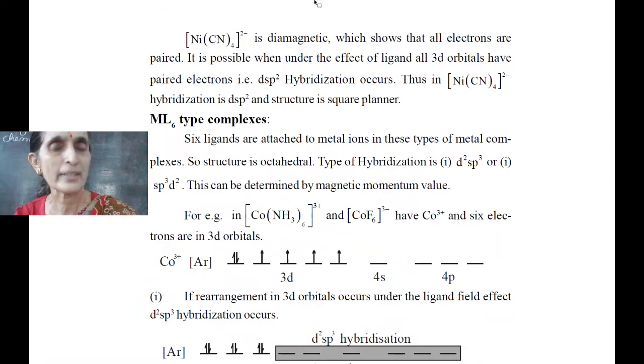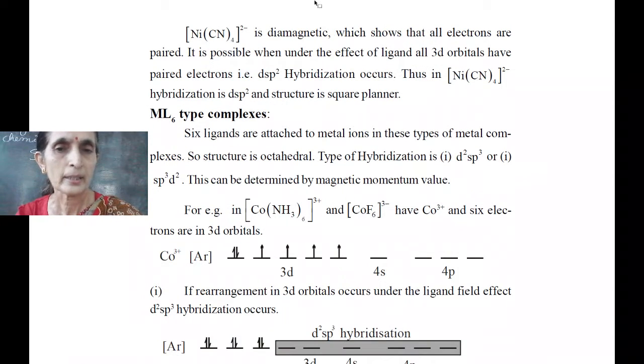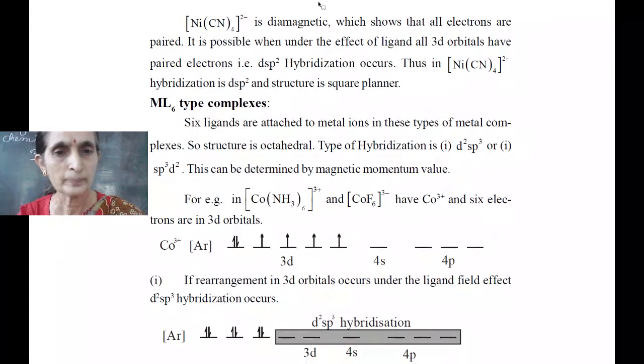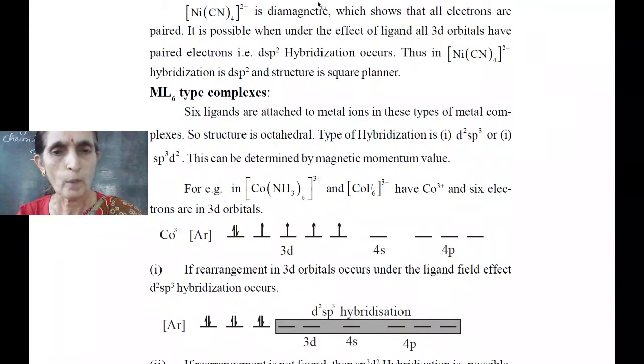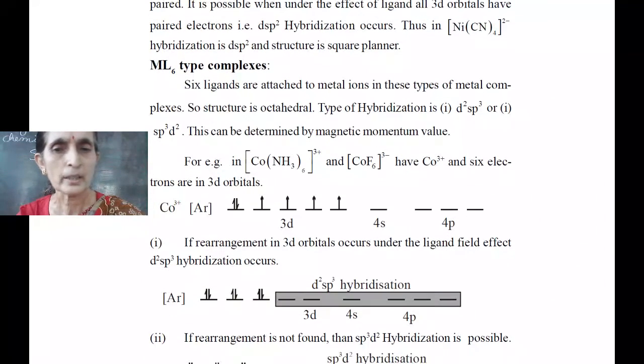Similarly, in case of ML6 type of complexes like hexaamino cobalt plus 3, hexafluorocobalt minus 3, we can also predict how hybridization occurs. In case of cobalt, due to presence of strong ligand, pairing occurs.